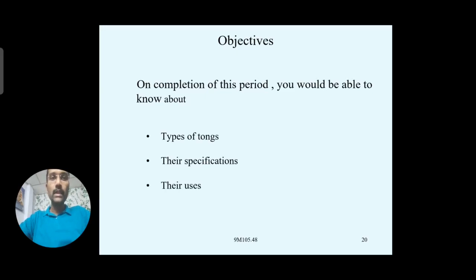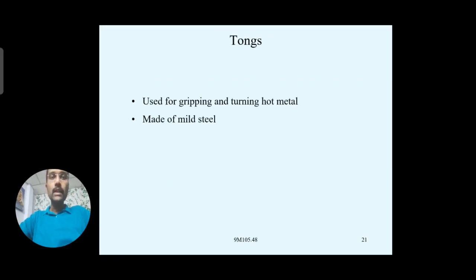So we will see these things. Generally, the tongs are used for holding. Mostly they are used for supporting or holding the workpiece, whether it is hot metal, a hot workpiece, or a cold workpiece. Generally these tongs are used for this holding purpose, or whenever we are operating on the anvil. Whenever you are placing a workpiece on the anvil, it needs some supporting tools. So these tongs will take the responsibility of that.